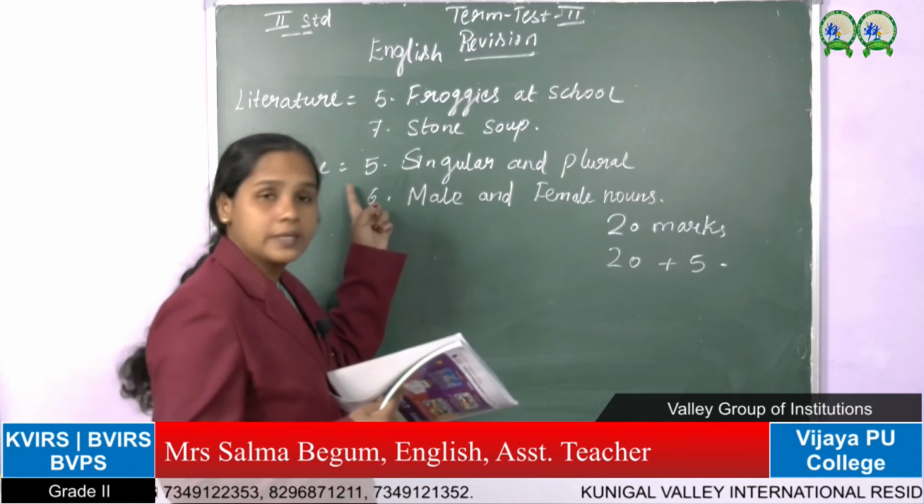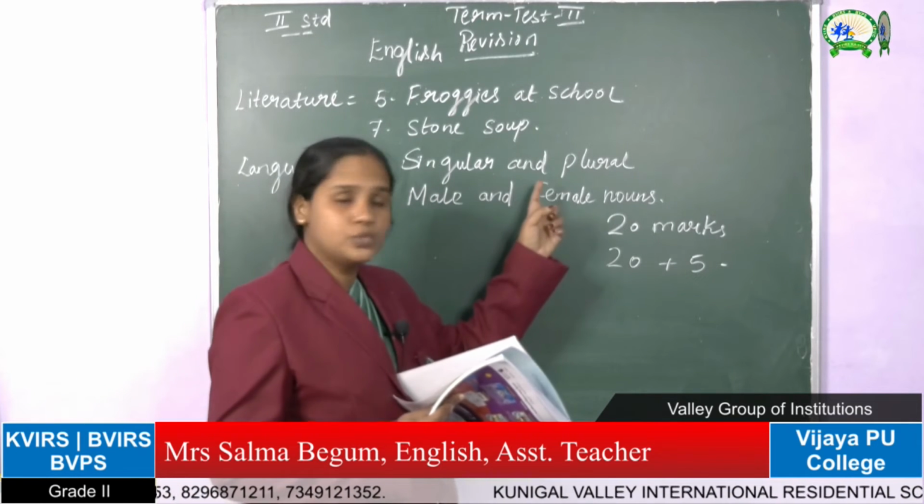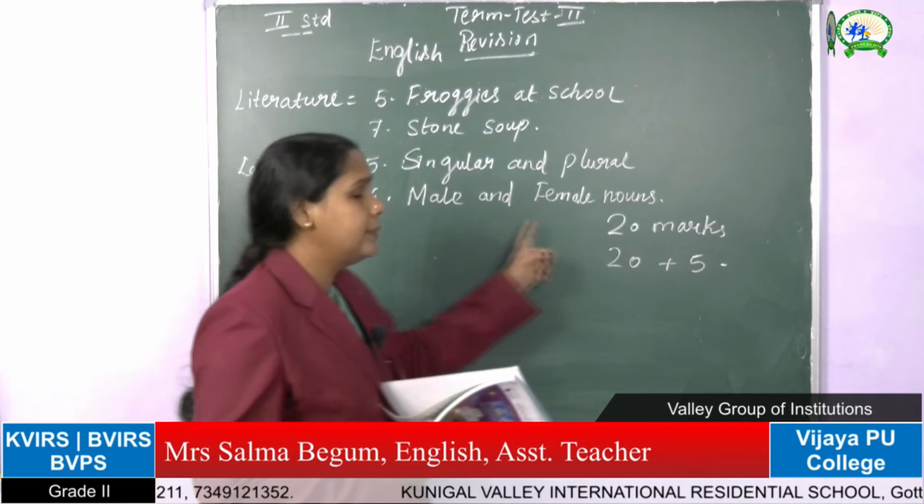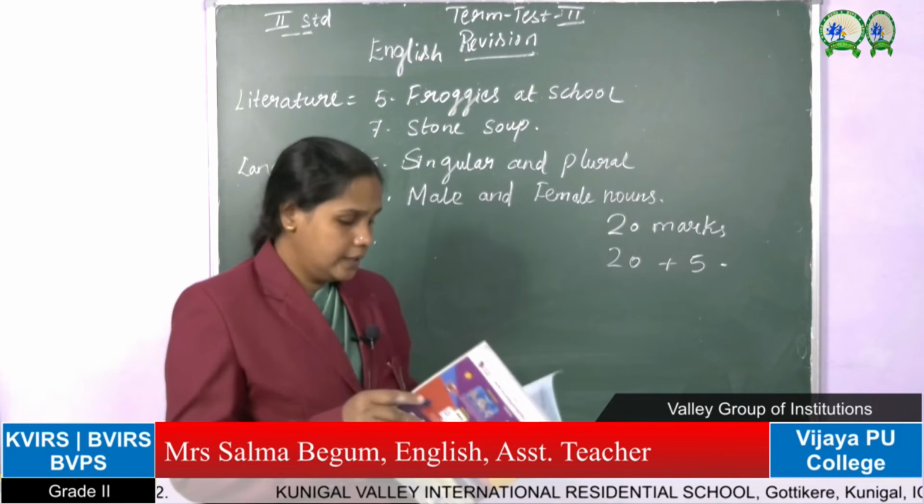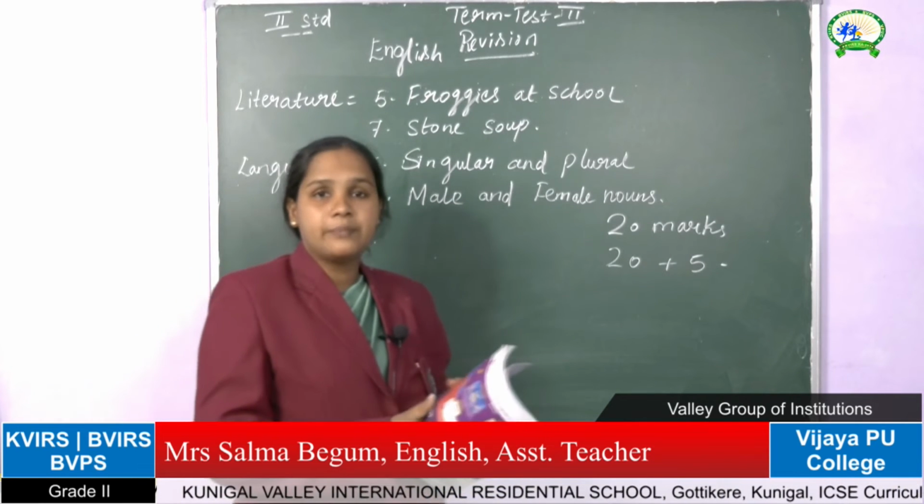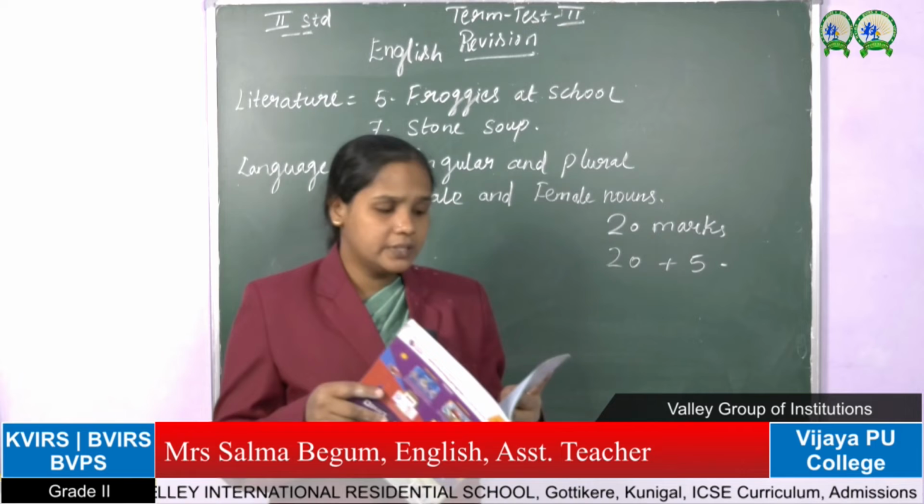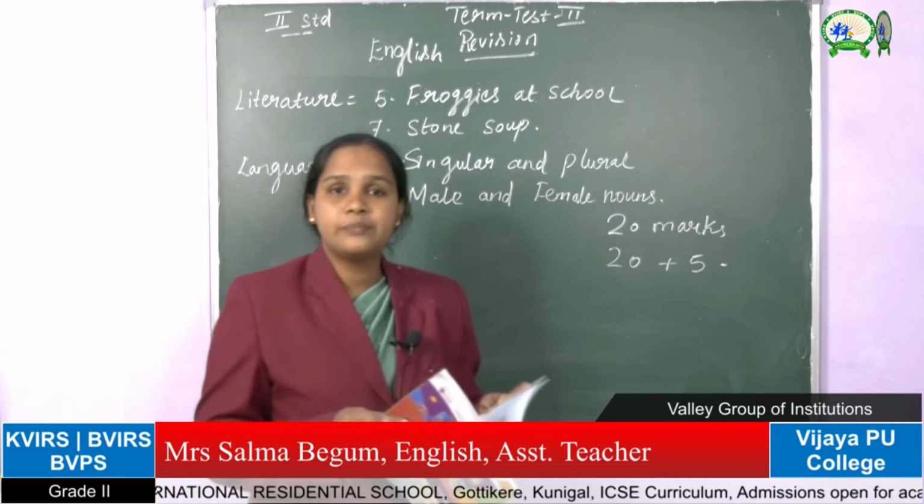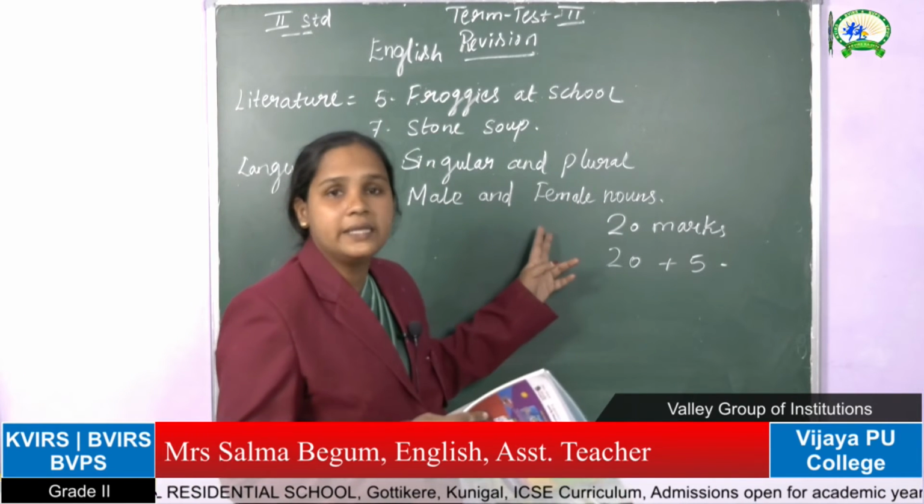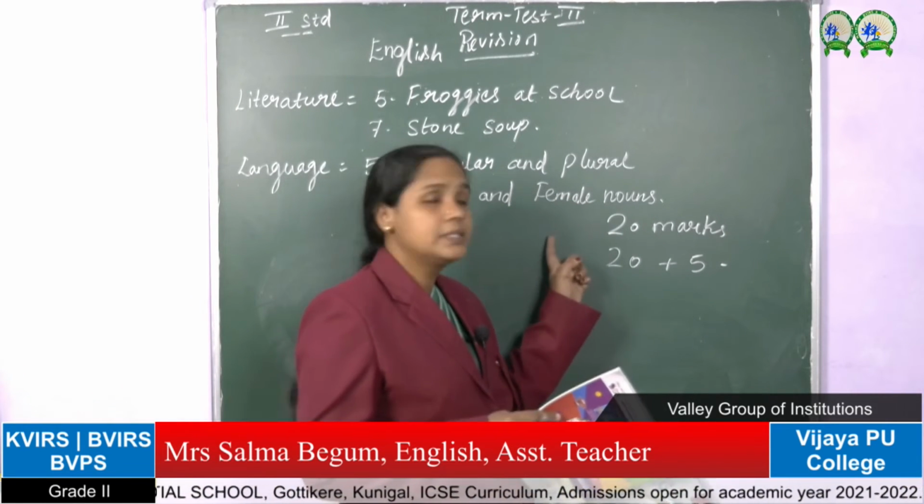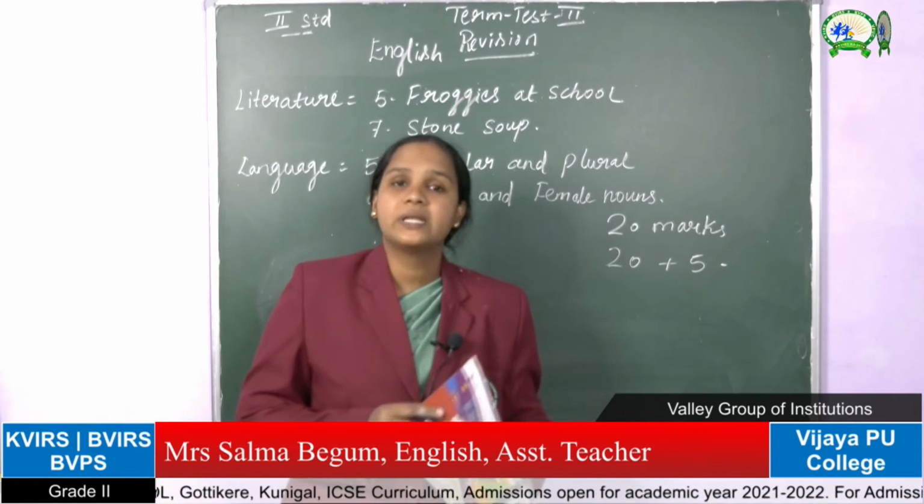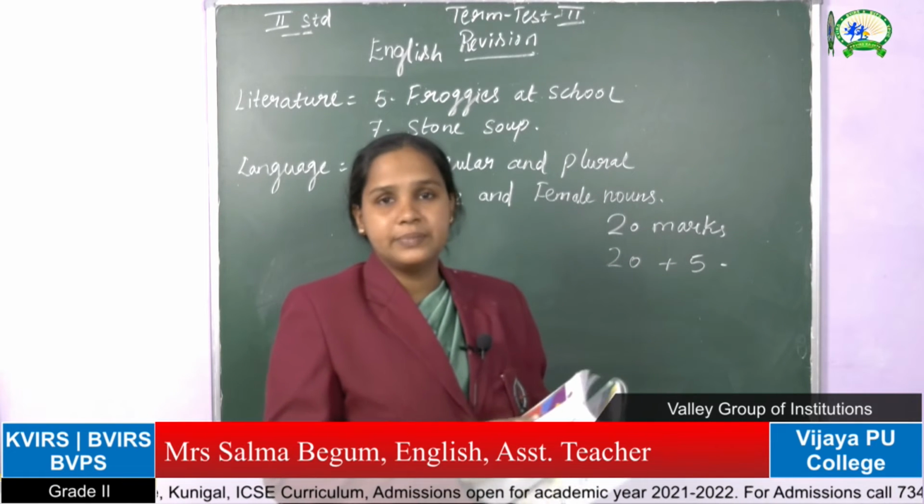Next, moving on to grammar, you again have 2 chapters, singular and plural, and male and female nouns. Here, the 5th chapter and 6th chapter. We have covered the 4th chapter, 3rd chapter, 7th chapter also, but we are considering only these for term test 2. Other chapters we will cover in a UT and complete.